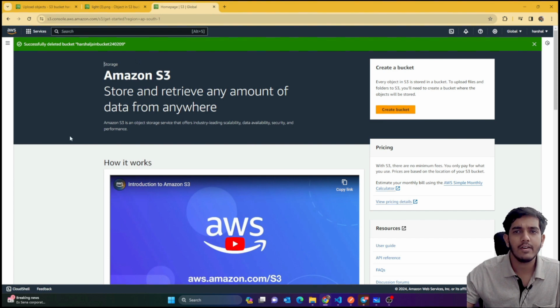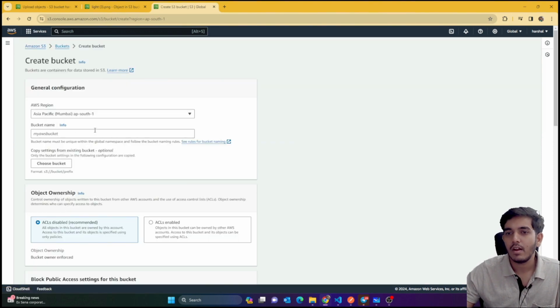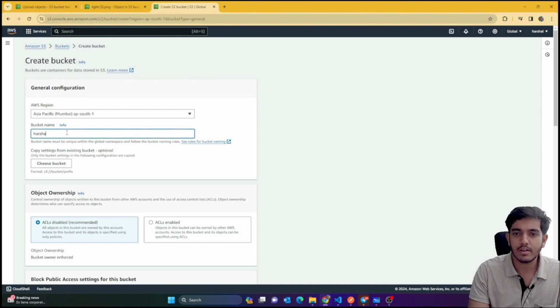So initially, if you haven't created a bucket, you would see something like this. You can create multiple buckets, just like we are creating folders. Okay, so create bucket, and here you can see that I've chosen my nearest region. Automatically it would come here, or you have to choose your nearest location. Now I have to just name the bucket. So let's name this bucket Harshal Jan.